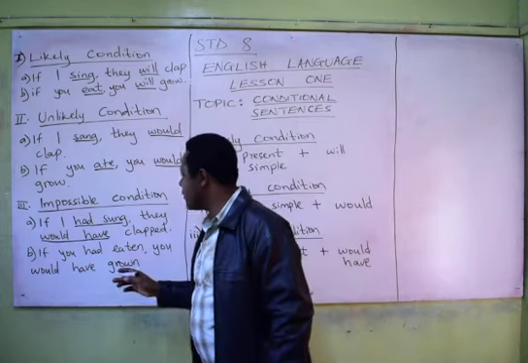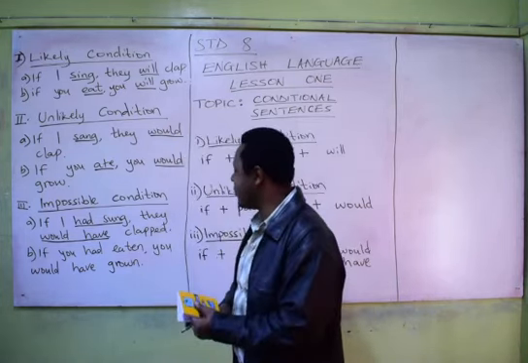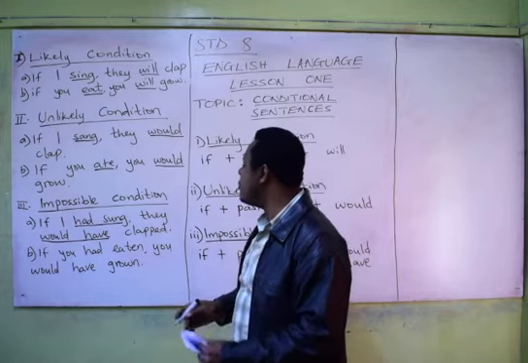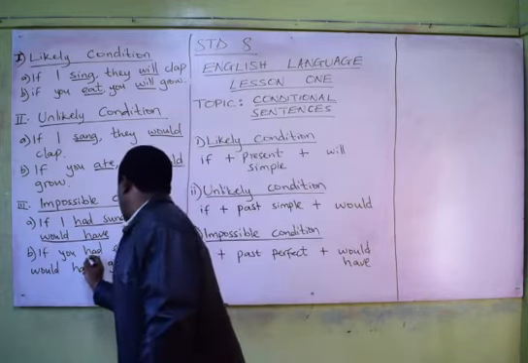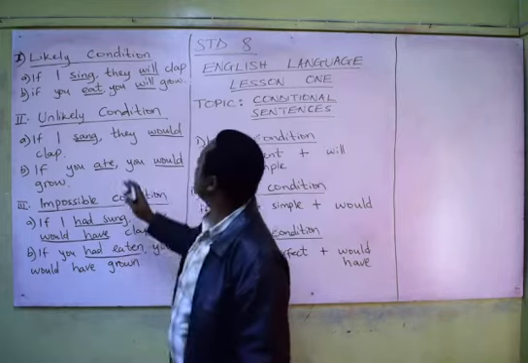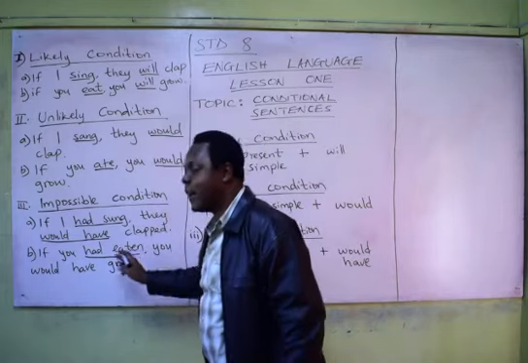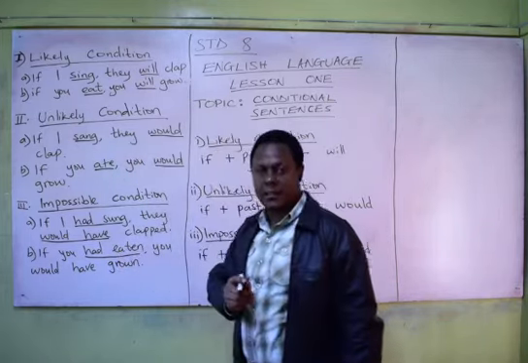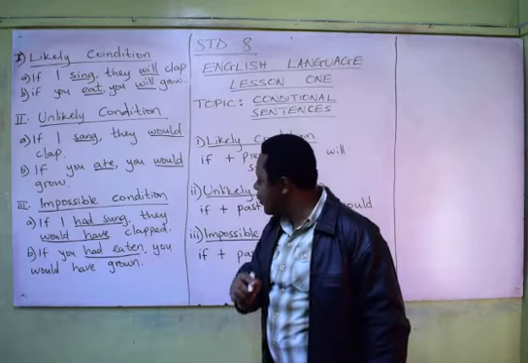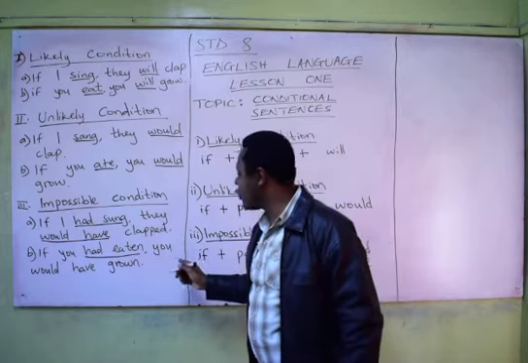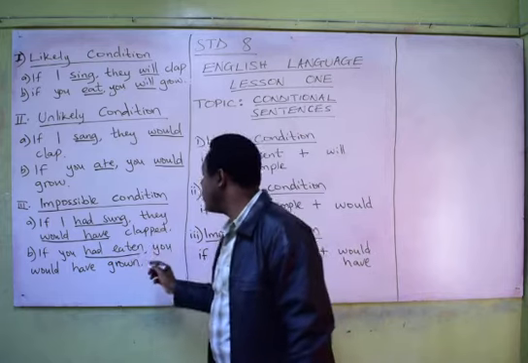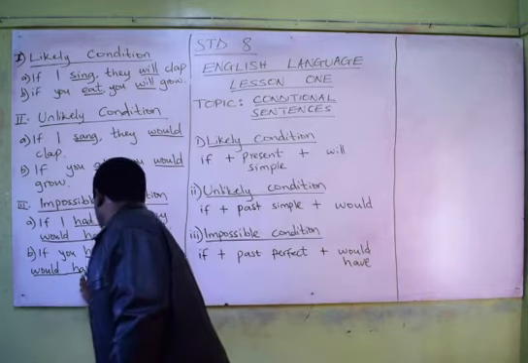The last example, if you had eaten. Look at this, compare this with if you eat. If you had eaten is to imply you did not eat. As a consequence of you not eating, you did not grow. So, if you had eaten, you would have grown.